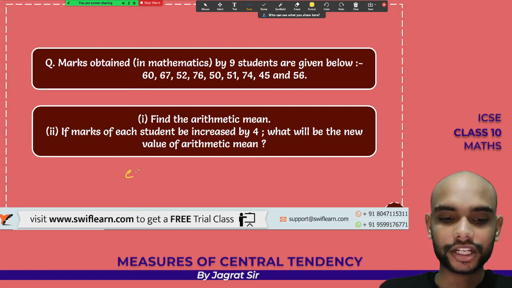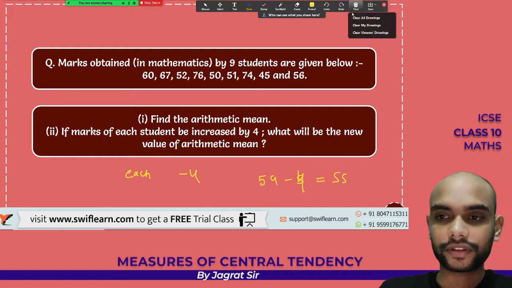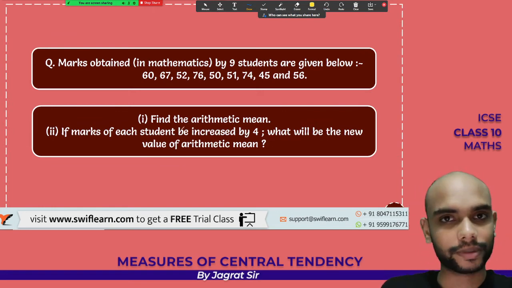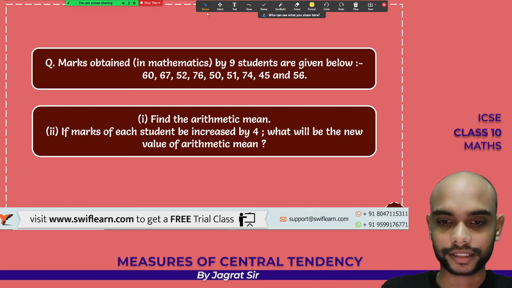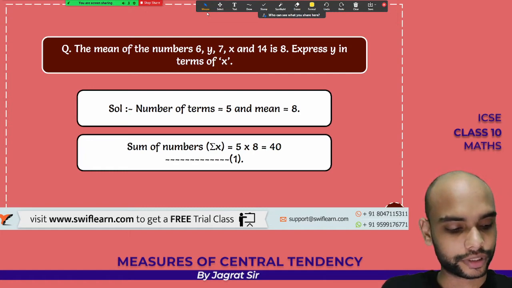Like if each digit was subtracted by 4, so the new mean would be 59 minus 4, that would be 55. Okay, if each value was divided by 2, so the mean would also be divided by 2, that will give you your new mean. Am I making sense, beta? Okay, so this is the trick that I wanted to tell you about.